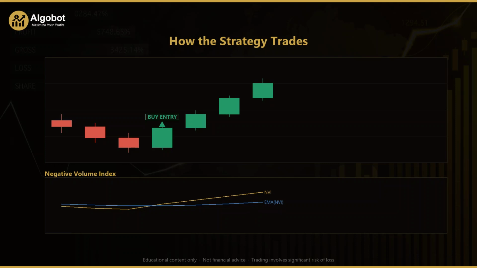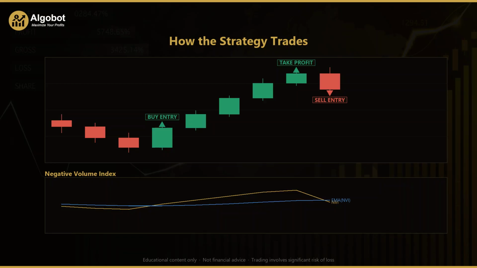The entry is taken at the buy marker, with a stop-loss placed below at 2 times the average true range and a take-profit set above at 3 times that range. From there, follow the next few candles higher. Each one builds on the last, printing higher highs and higher closes, while the gold line stays confidently above its blue average. This is exactly the environment the strategy is designed to ride, a quiet accumulation that keeps pushing in one direction. By the 7th candle, price reaches the take-profit target and the long trade is banked at that upper